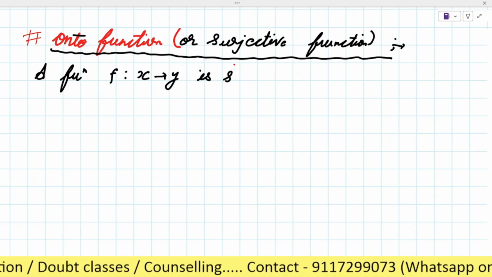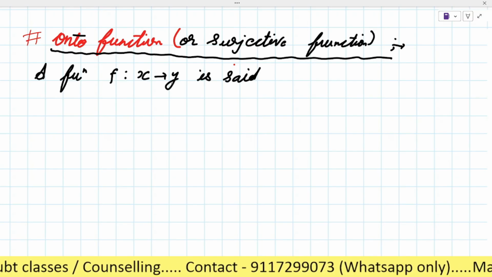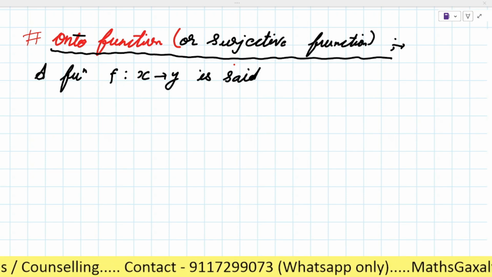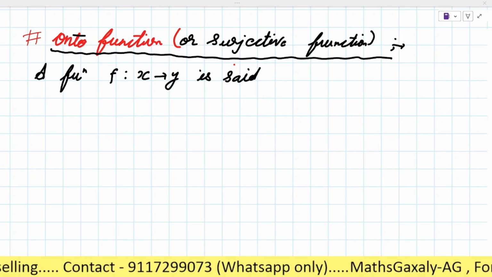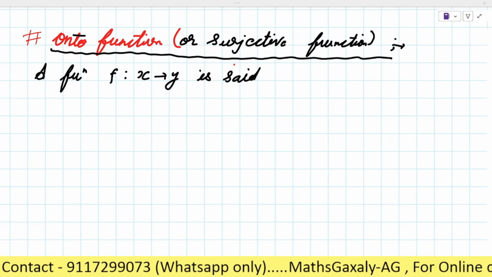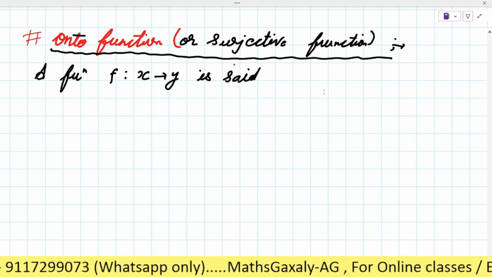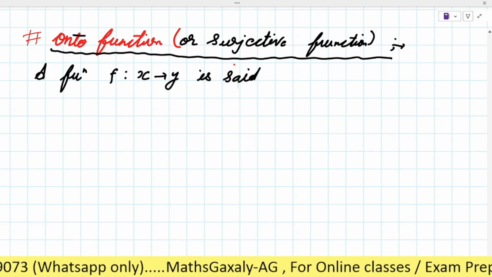A function f: X to Y, see on the screen. You can see now? No, sir. Okay, wait a minute. Now you can see it.